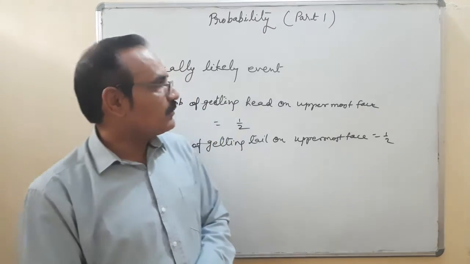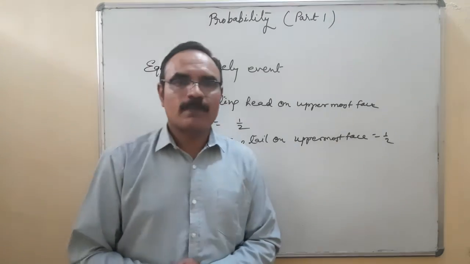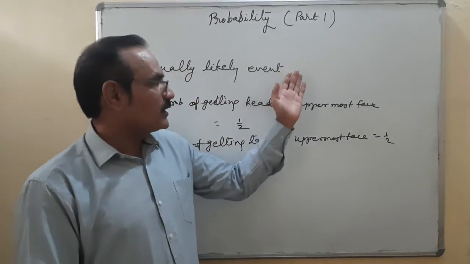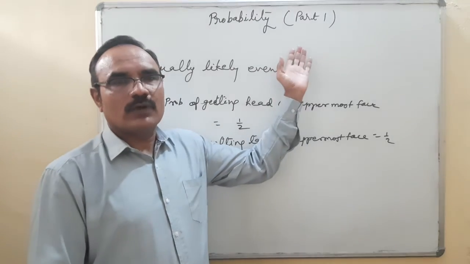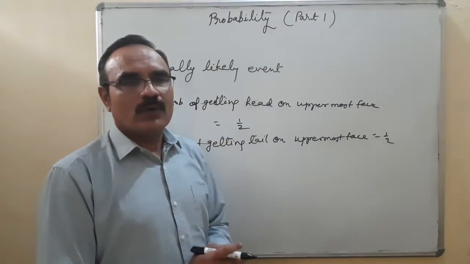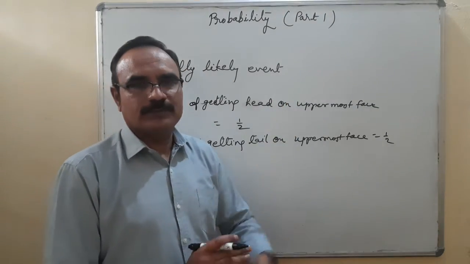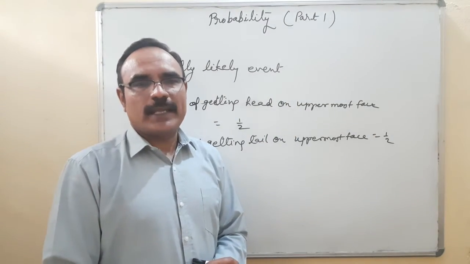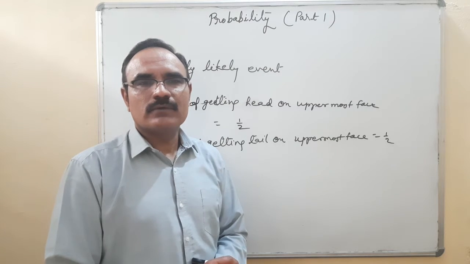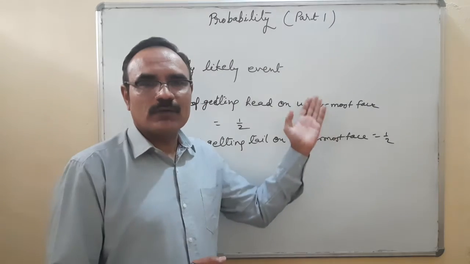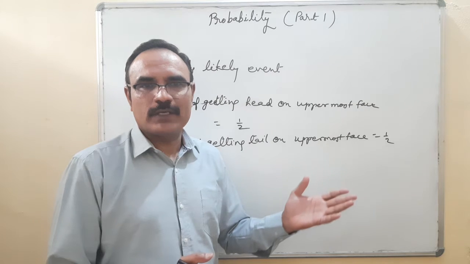Let me give you an example. Suppose the board is there, on the wall. Suppose we are going to find the probability that this board will fall down. Is it equally likely, yes or no? It will fall down or it will not fall down. So equally likely?